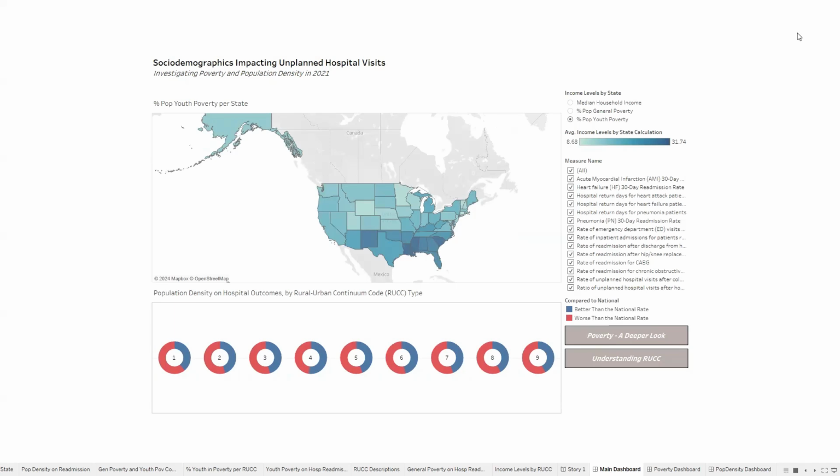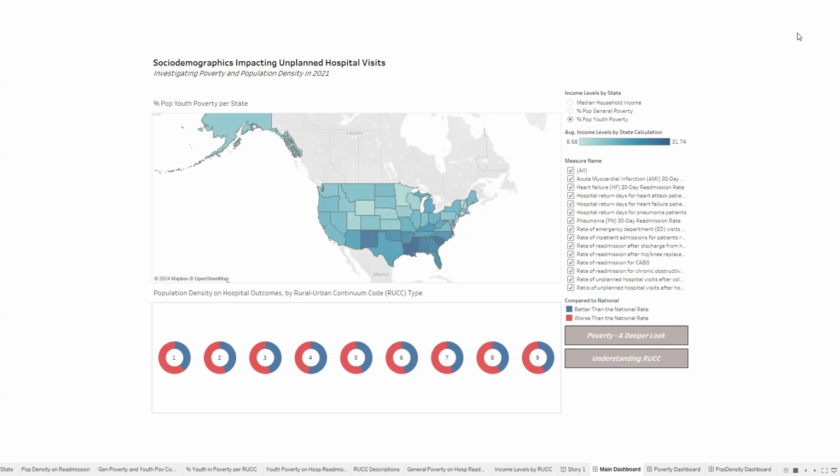Our analysis focused on evaluating sociodemographic factors impacting unplanned hospital visits, specifically poverty and population density. We utilized three data sets: unplanned hospital visits, poverty estimates, and rural-urban continuum codes, or RUCCs. The RUCCs categorize counties based on their metro or non-metro status, allowing us to merge all three datasets by county name. Our initial investigation into poverty required an in-depth understanding of household income level nationwide, which Regine will go into now.